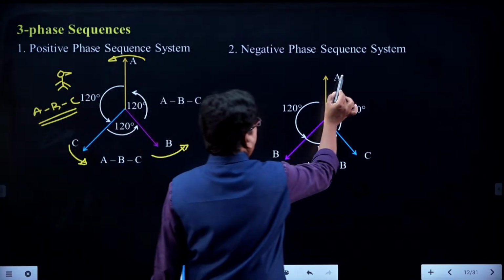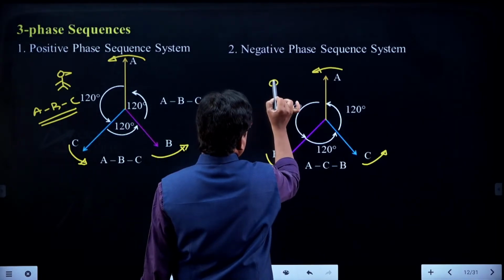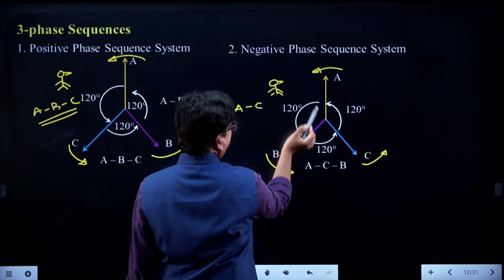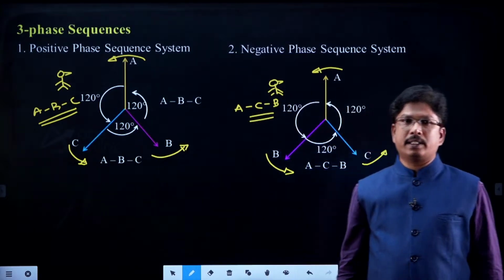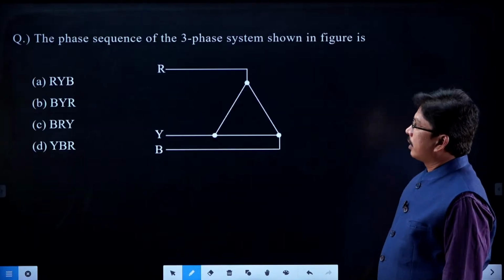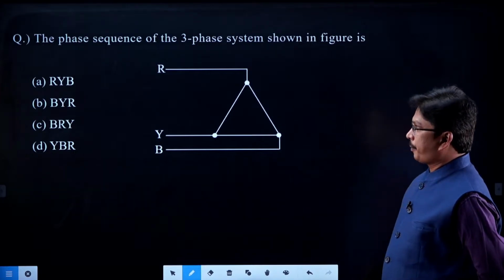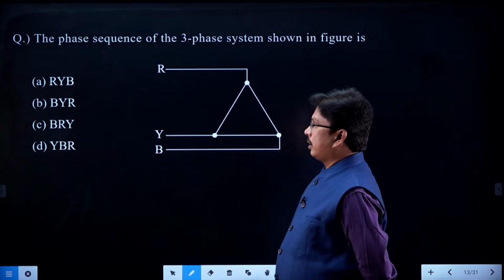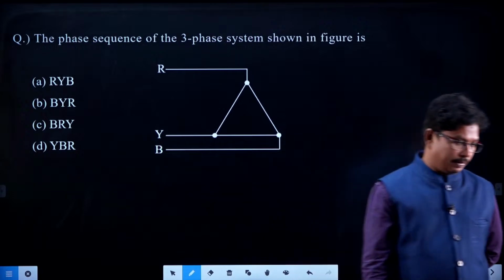Similarly, here A is rotating like this, C is rotating like this, B is also rotating like this. The person is standing here and he is looking like this. First A meets him, then C meets him, then B meets him. That is why the phase sequence will be ACB. Right. Now see the question here. What is the phase sequence of this system? The phase sequence of a three-phase system shown in figure is, they have given RYB, BYR, BRY and YBR.